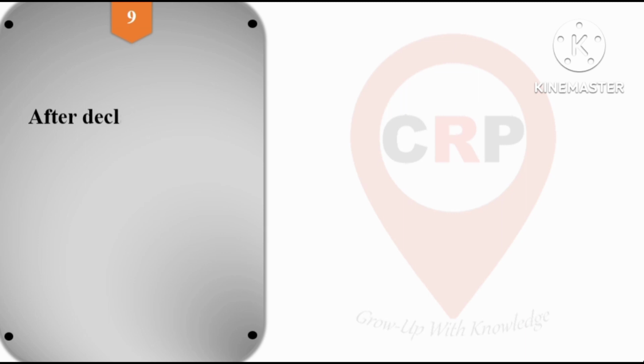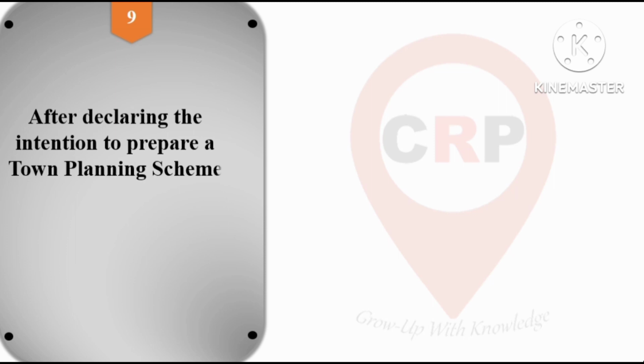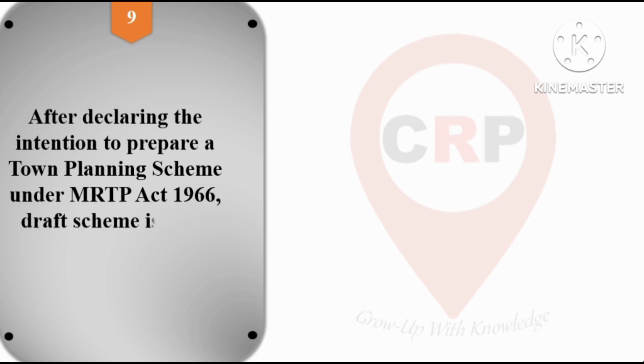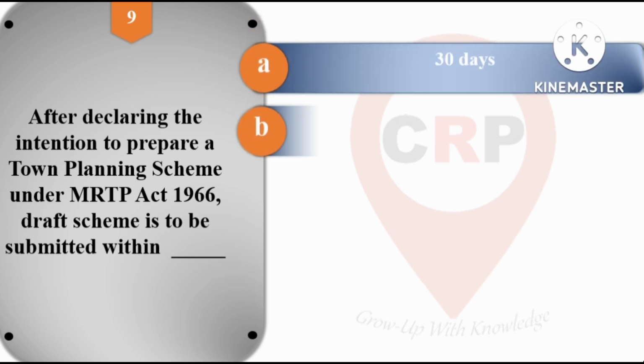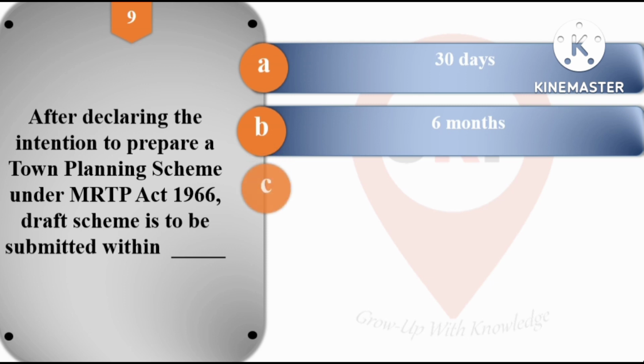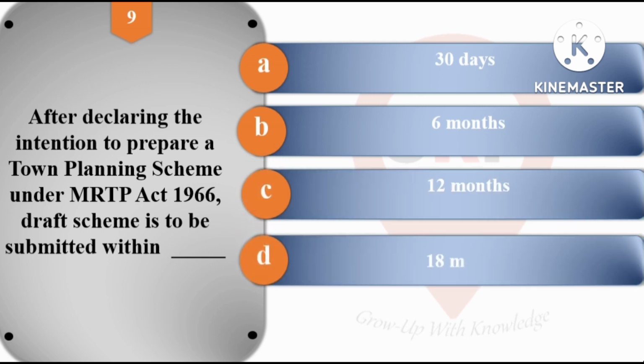Next, question number 9. After declaring the intention to prepare a town planning scheme under MRTP Act 1966, draft scheme is to be submitted within dash period. Option A within 30 days, option B 6 months, option C 12 months, and option D 18 months. So the right answer is option C, that is within 12 months.